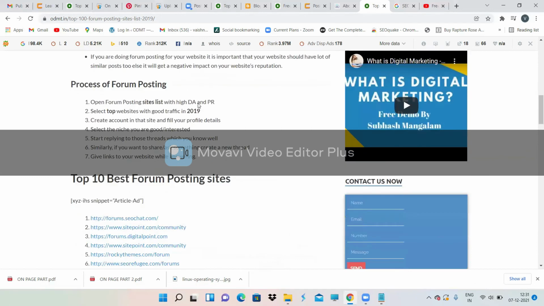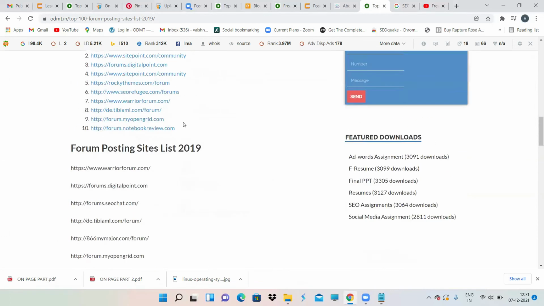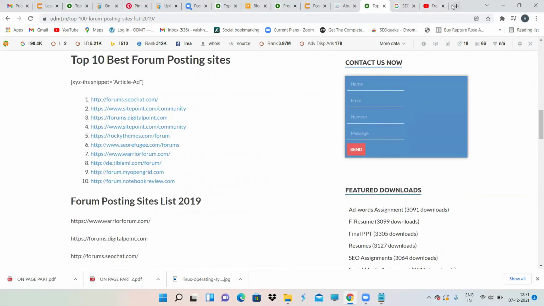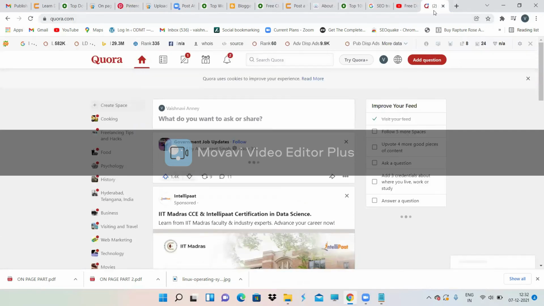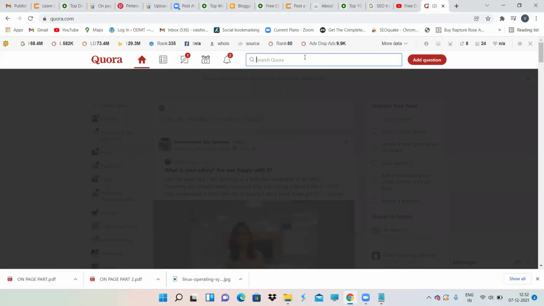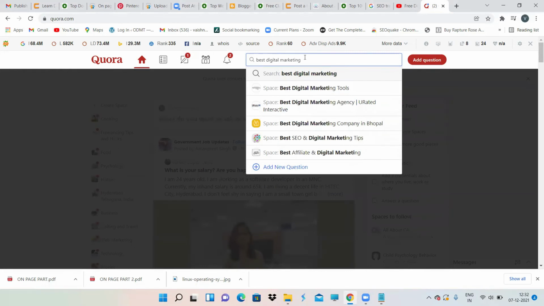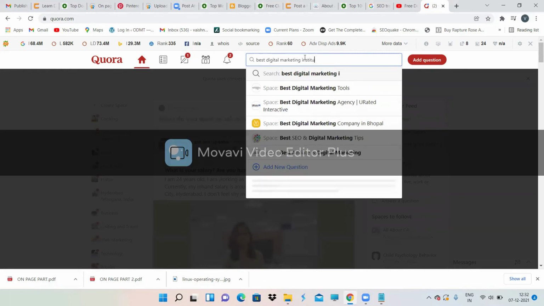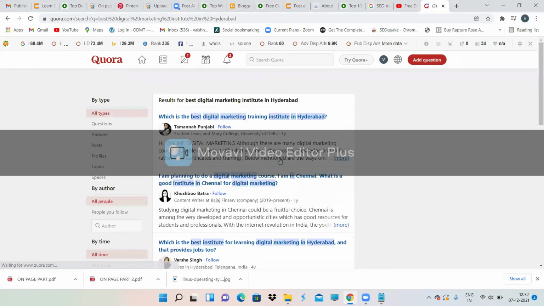So pros and cons, so many things are there over here. These are the best forum submission sites. Here also some of the forum submission sites are there. We'll just go into Quora. Now, I already have an account in Quora. How to do Quora forum submission is, search for something, best digital marketing institute in Hyderabad. Now I'm searching for this particular keyword, then here so many answers will be there.